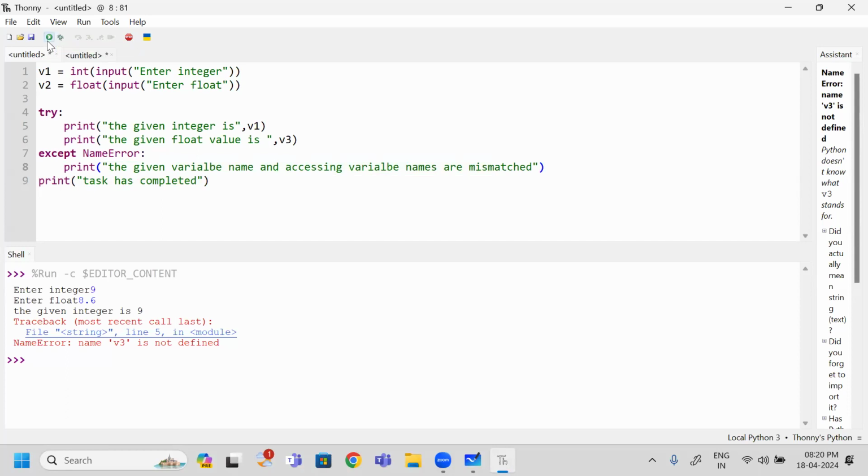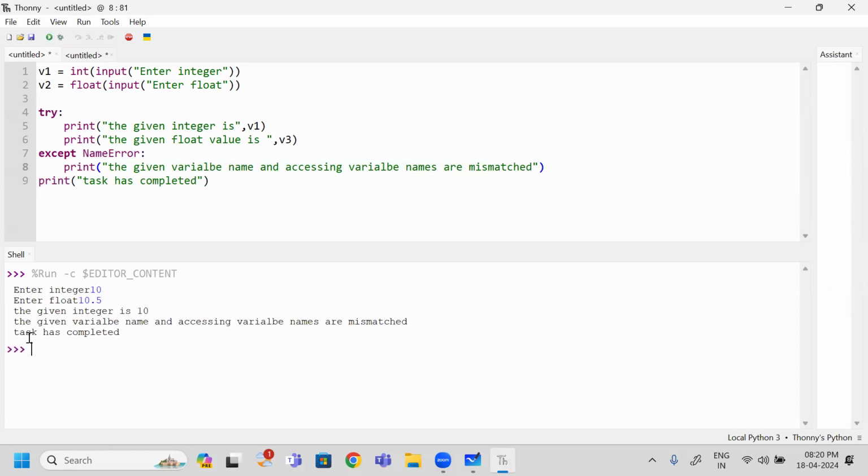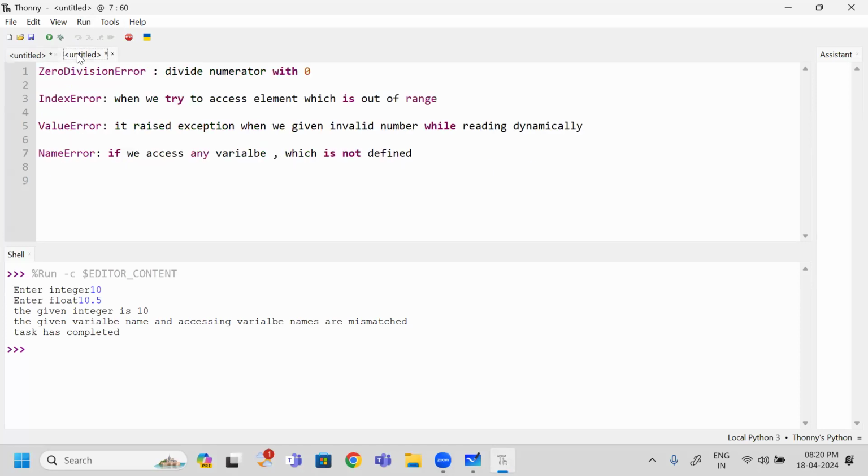Now you run this program. Yes, it is asking me integer number. 10 I have given, 10.5 I have given, and when I hit enter, what happened? The first line v1 value has printed as 10 because I have given 10. But while it is printing v3 value, did I create a v3 variable? No. Then what happens? Immediately name error it has generated. And you can see the proper message: the given variable name and accessing variable names are mismatched. I can see this one and the remaining flow is executed properly. So is it clear? Right.